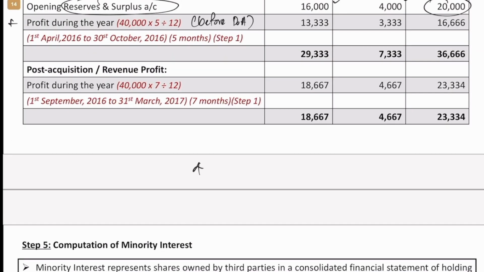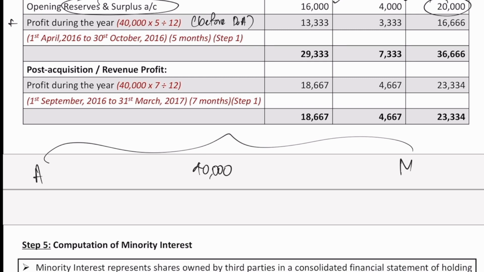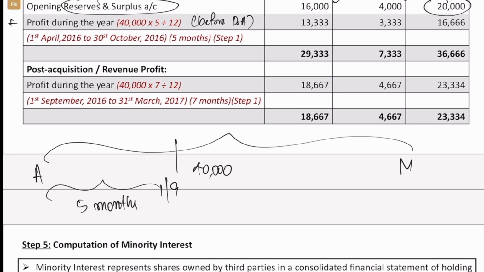Let's say this is my 40,000 profits, which we will assume was earned from April to March. And we know for a fact that the company was acquired on 1st of September. So how many months here? 5 months. So the remaining profits would be for 7 months, which is post-acquisition or revenue profits. Once again, the pre-acquisition profits are also known as capital profits. Post-acquisition profits are known as revenue profits.